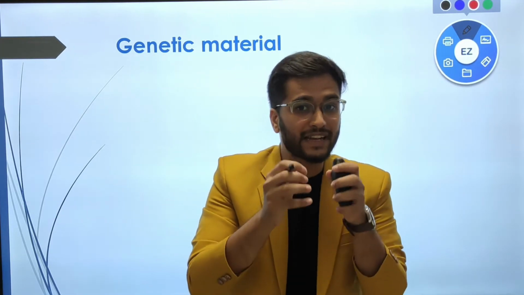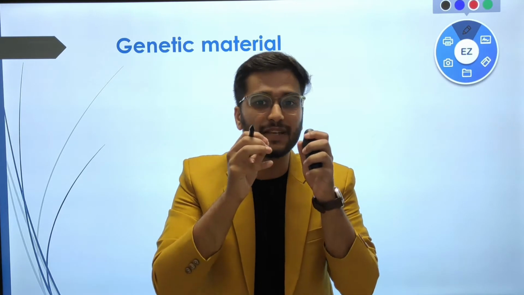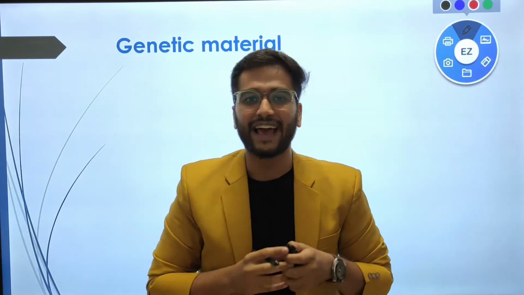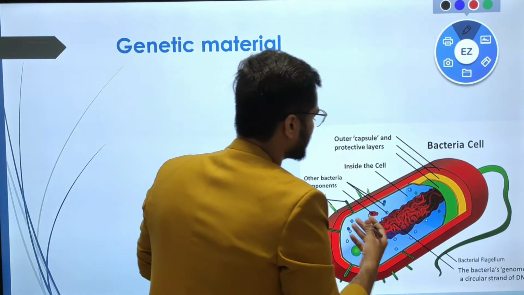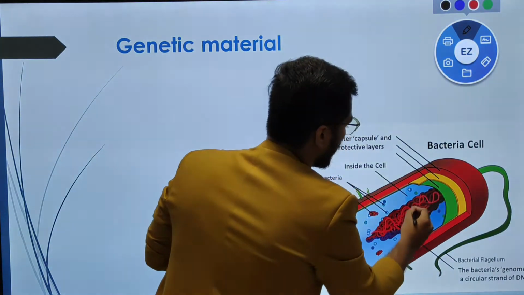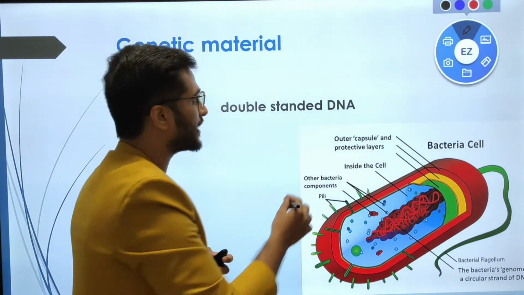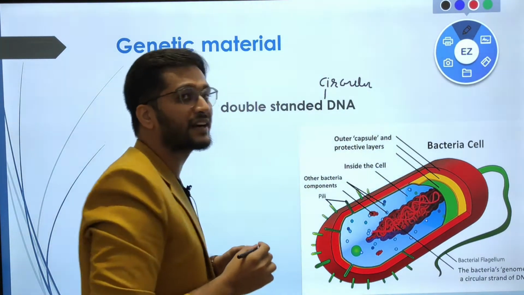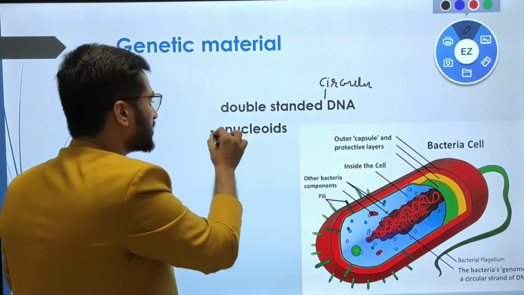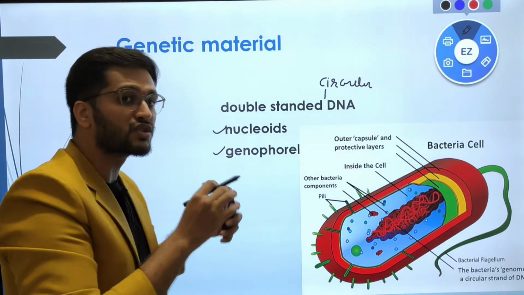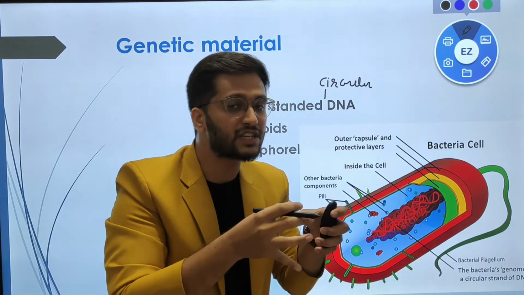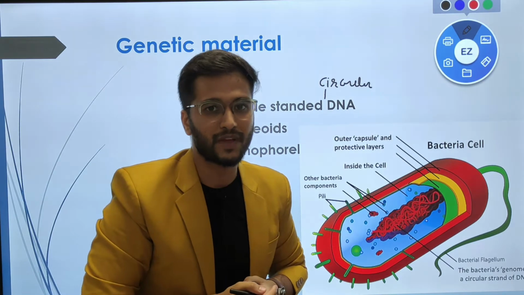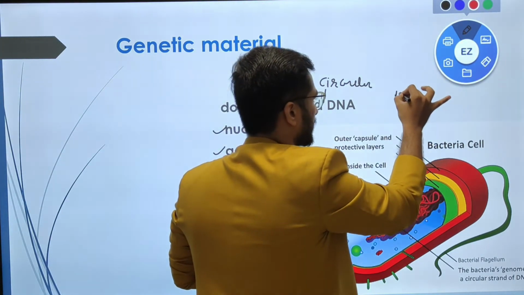Why? Because bacteria or prokaryotes are one of the simplest organisms present on earth, and their genetic material is also very simple, in the form of double-stranded circular DNA. Double-stranded circular DNA is also known as the nucleoid as well as the genophore. So remember that nucleoid and genophore are nothing but other names of the main bacterial genome, right? So this is the main DNA.